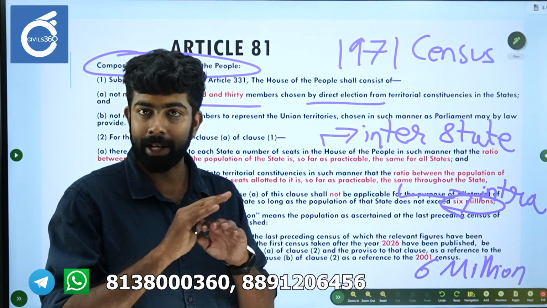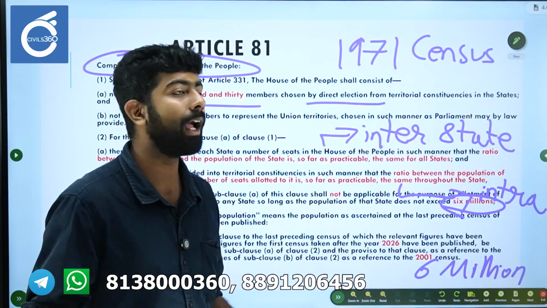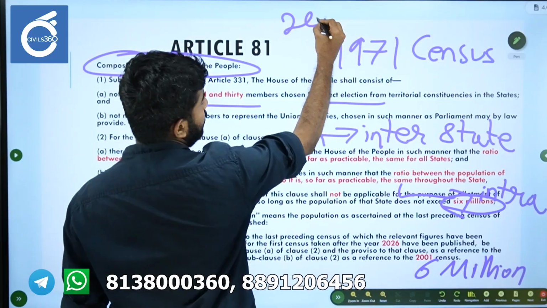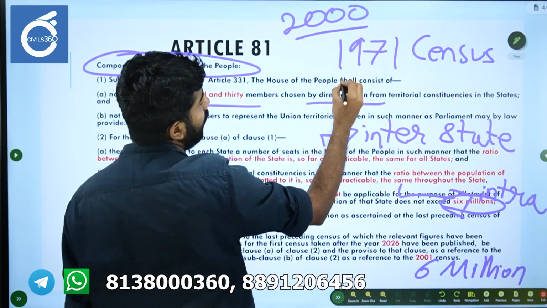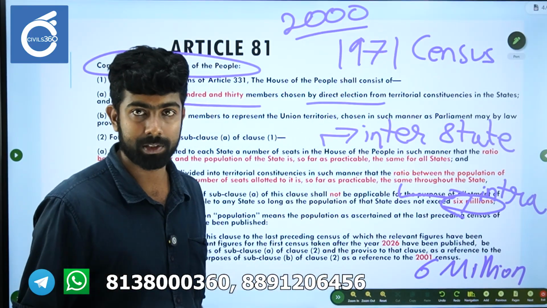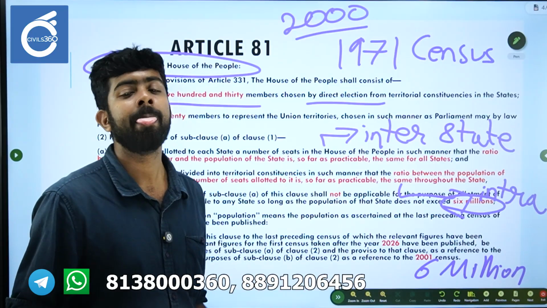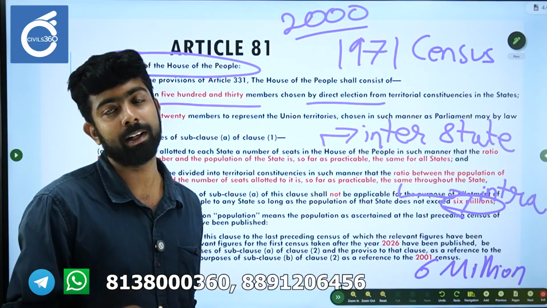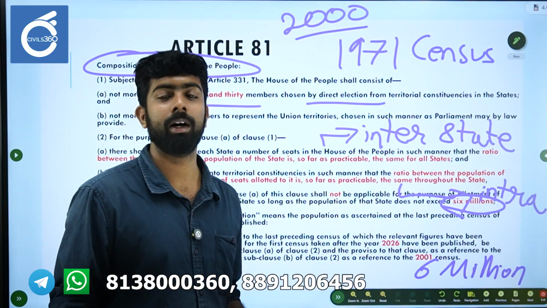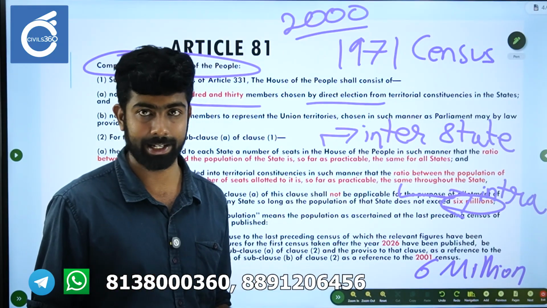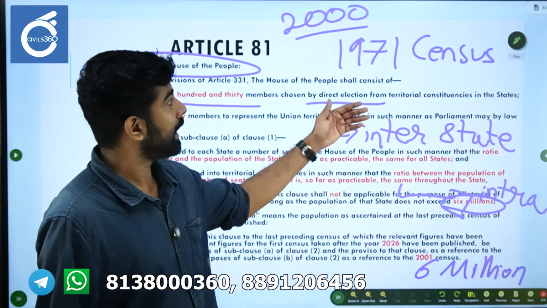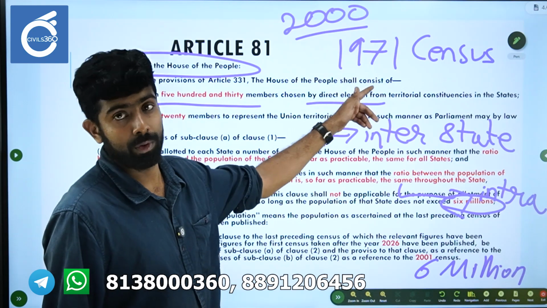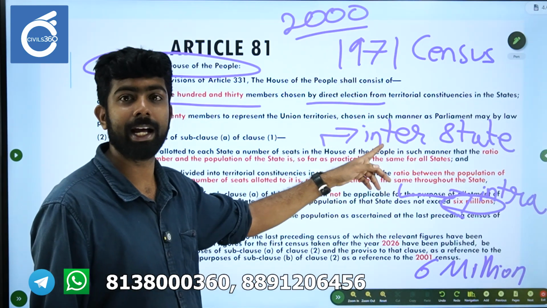But then we will stop, and only after the year 2000 will we conduct another census, and on the basis of that we will again start allocating the seats again.